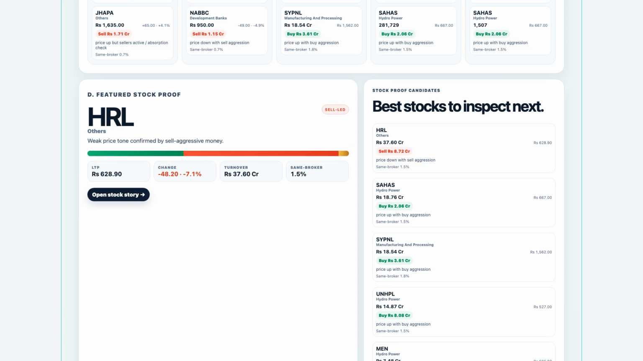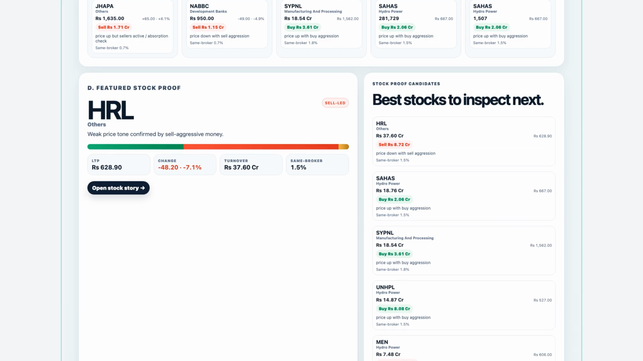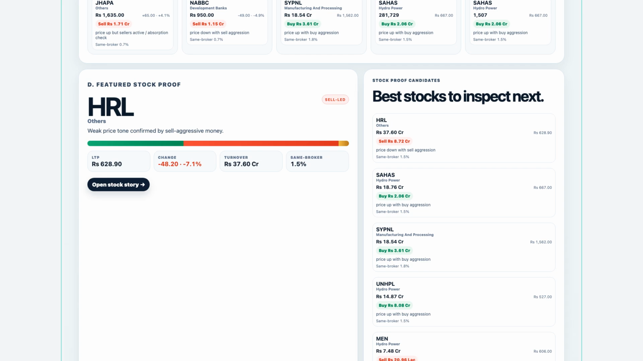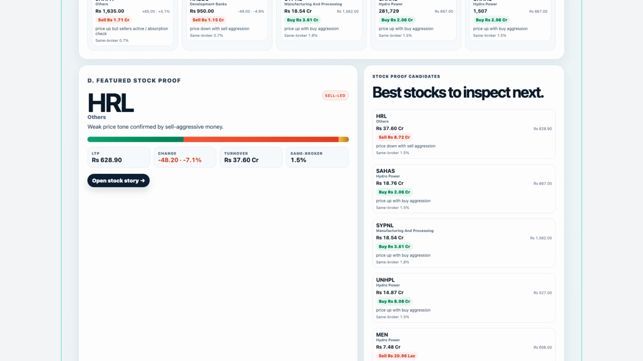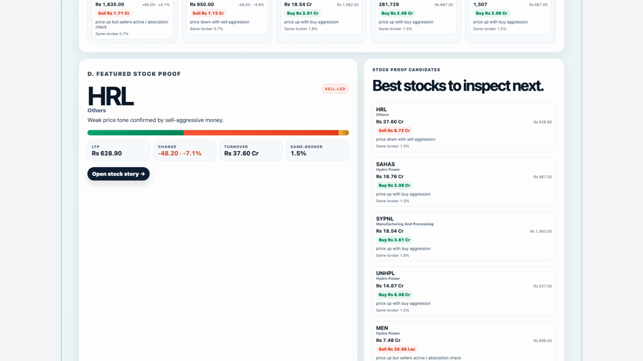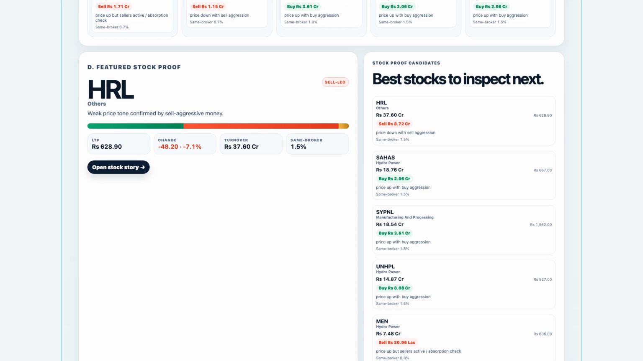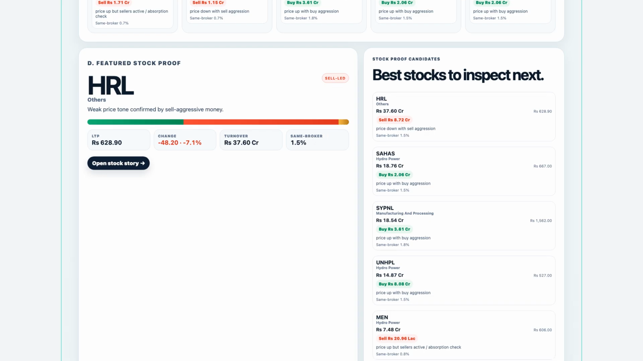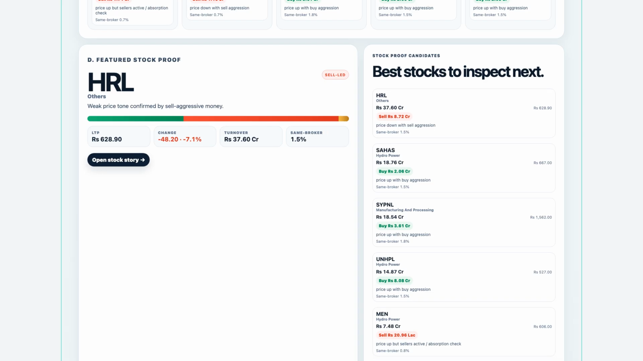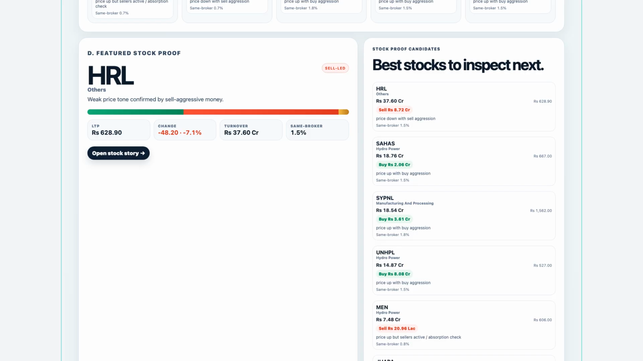148,683,632.4 rupees. The strongest by net was UNHPL, with net aggressor amount of 80,828,432.8 rupees. SYPNL and Sahas also had positive net flow. The strongest sell net was HRL, then HFIN, PCL, NRN, and SKHL. This board view makes it clear that May 14th was not just one stock moving.